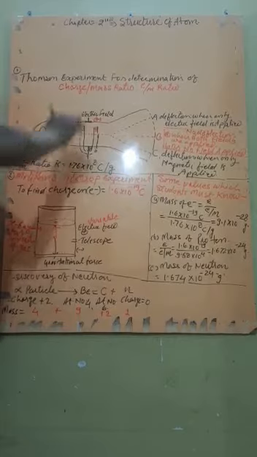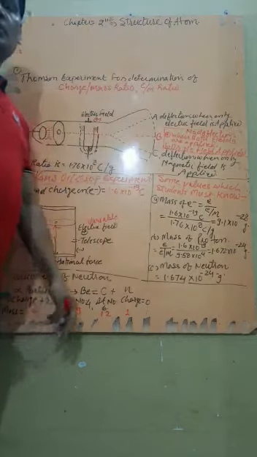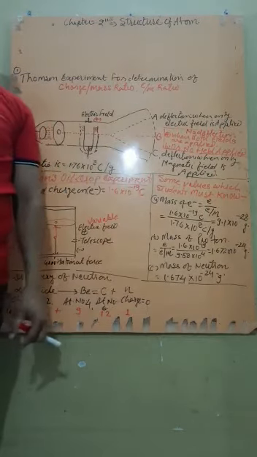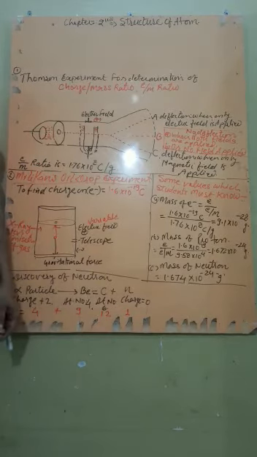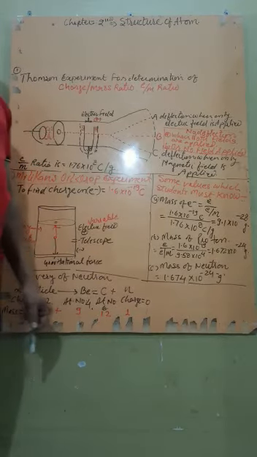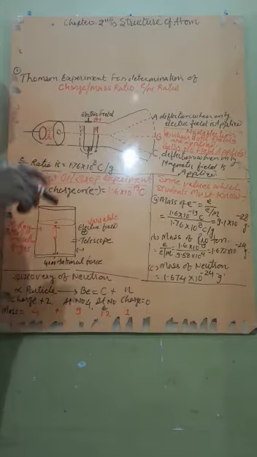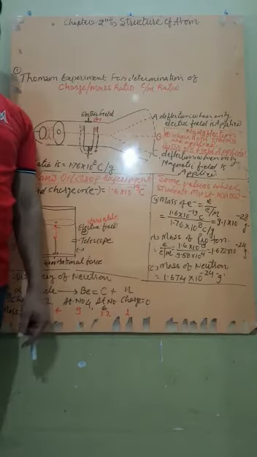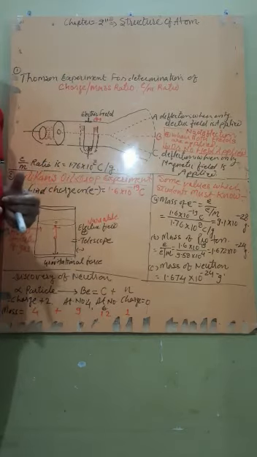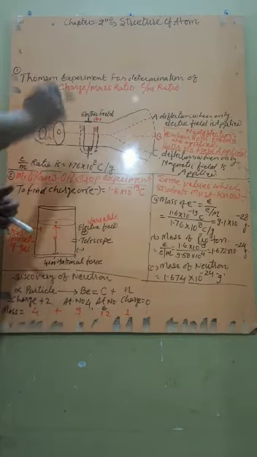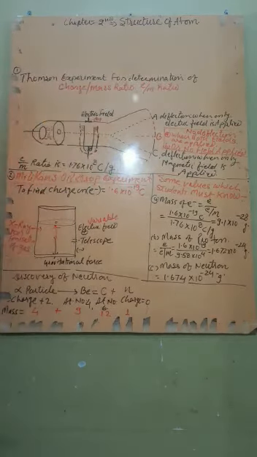Now, today we are going to start our new chapter. This is the structure of atom. Student, in your NCERT book, the structure of atom chapter started from the discovery of electron, that is cathode ray, discovery of proton, that is canal ray. Some experiments are given there, but actually these parts of the content from the NCERT are omitted, and therefore I am starting my chapter from Thomson experiment for determination of charge by mass ratio.